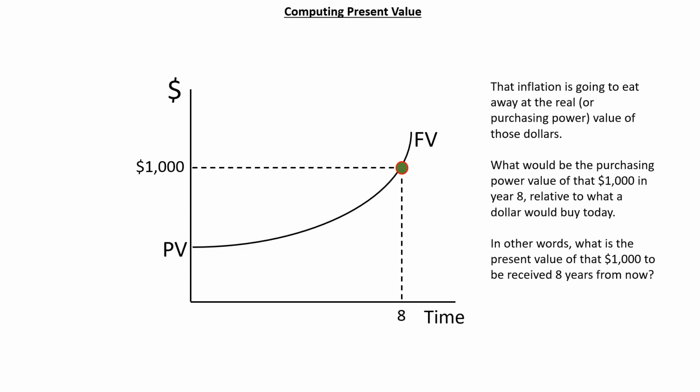That inflation is going to eat away at the real or purchasing power value of those dollars. You would want to know what would be the purchasing power value of that $1,000 received in 8 years relative to what a dollar would buy today. In other words, what is the present value of that $1,000 to be received 8 years from now?